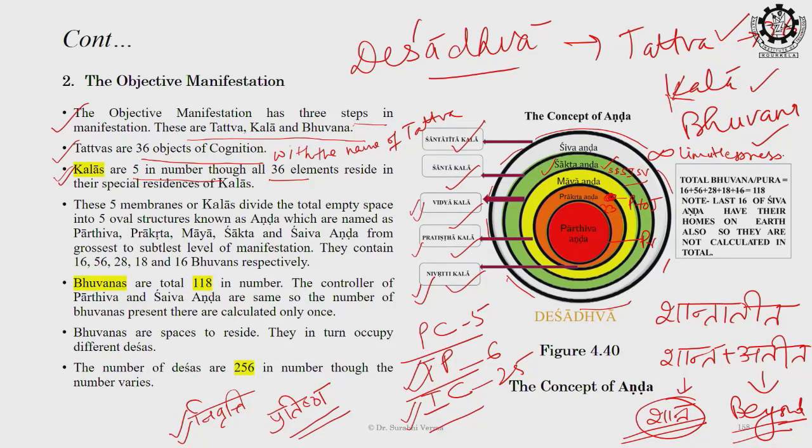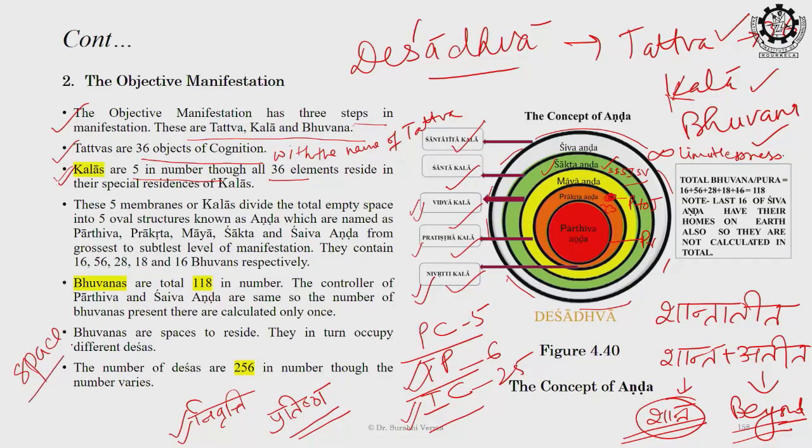Then from Maya to Shakti it is Vidya, and Shakti to Shiva it is Shanta, and after Shiva that is Shantatita, the beyond the Shiva. So basically we are having 5 prominent kalas. That is why we know their names, because the scholars of Kashmir Shaiva Darshan have put their names from the Agamas itself.